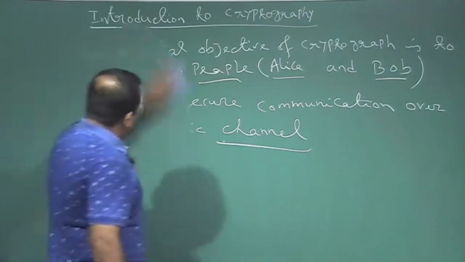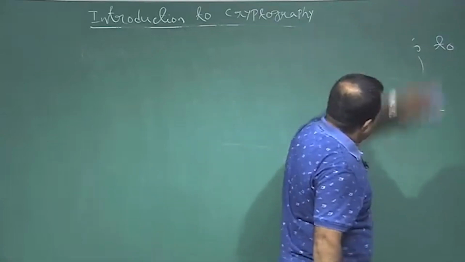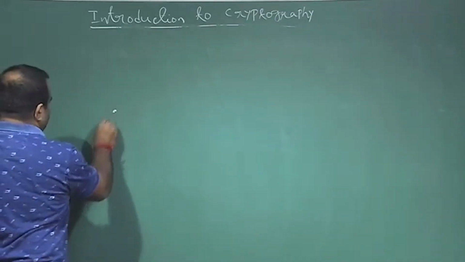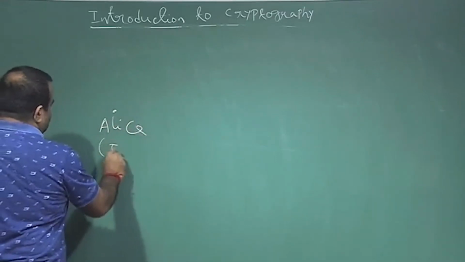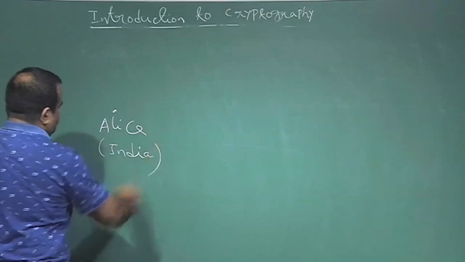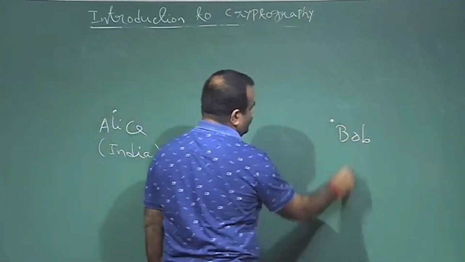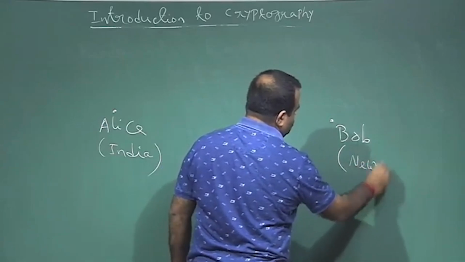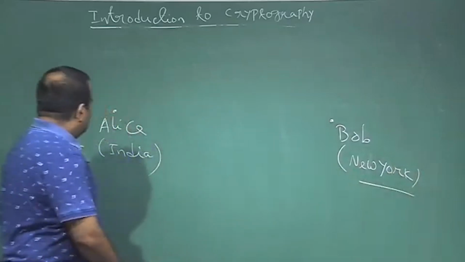So, let us draw the picture. Suppose Alice and Bob are sitting in two different places. Say Alice is sitting in Delhi or some part of India, and Bob is sitting in New York or USA.